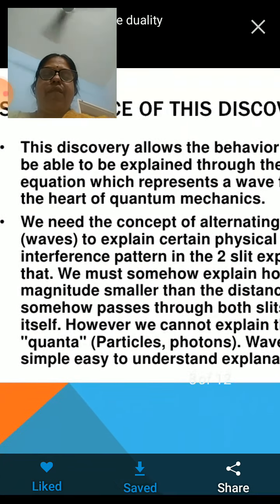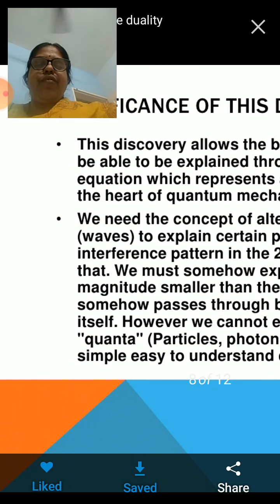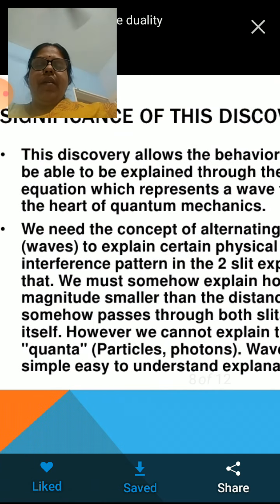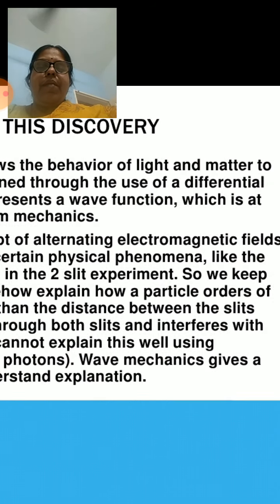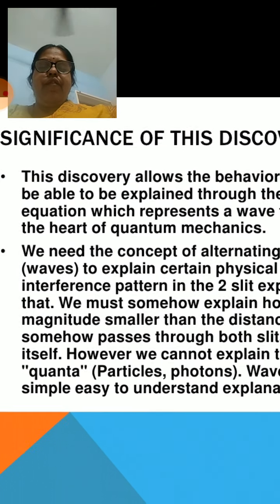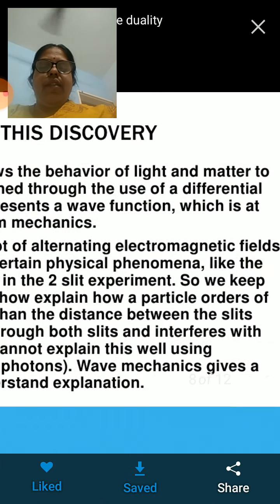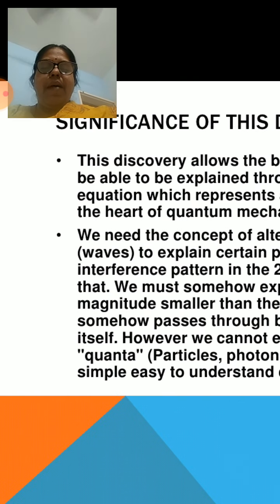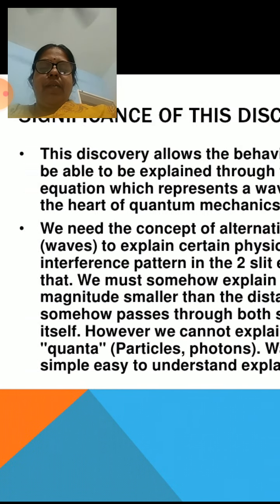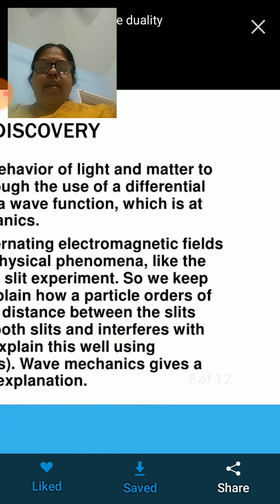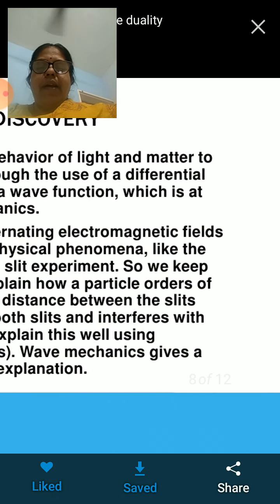We need the concept of alternating electromagnetic fields, or waves, to explain certain physical phenomena, such as interference in two-slit experiments. However, in some experiments, we must somehow explain how a particle, an order of magnitude smaller than the distance between the slits, can pass through the slits and interfere with itself. We cannot explain this well using quanta, particle, or photon nature. Wave mechanics gives an explanation.